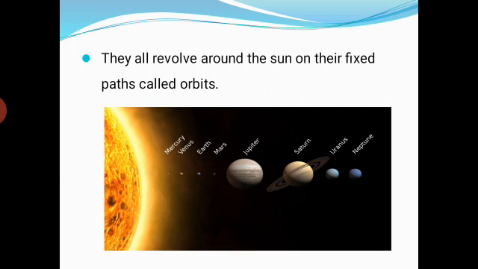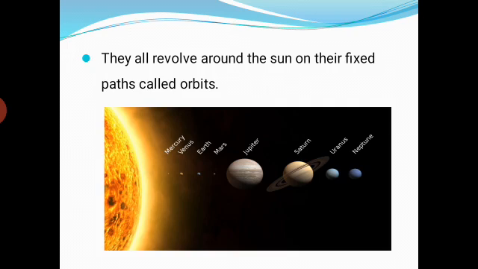According to some scientists, this nebula was continuously moving in the space. This is the belief of scientists, the process of evolution of the solar system.